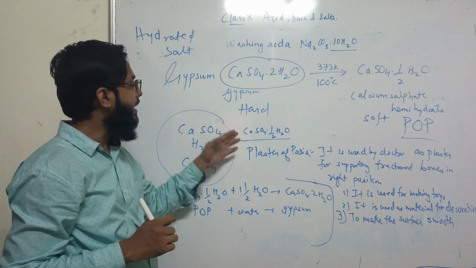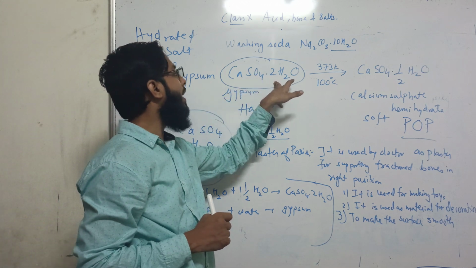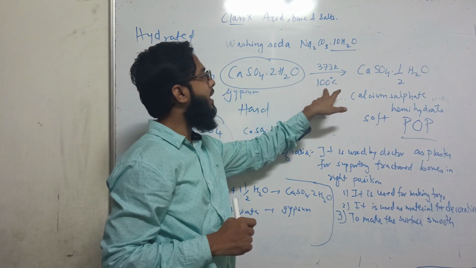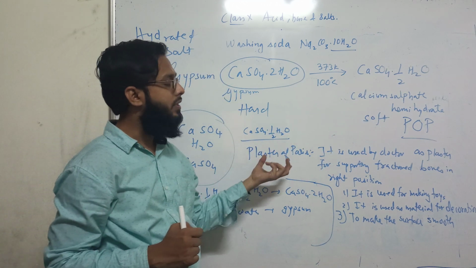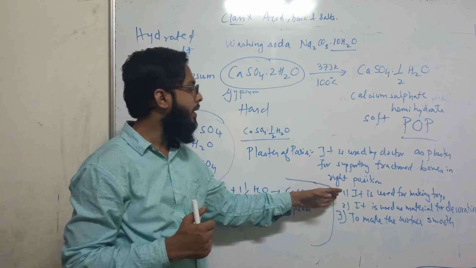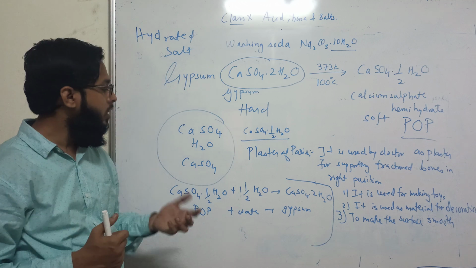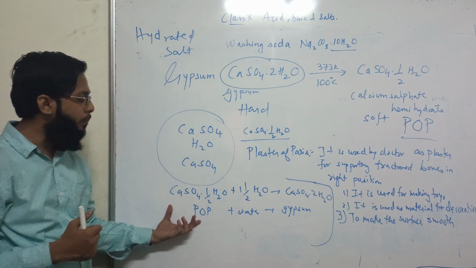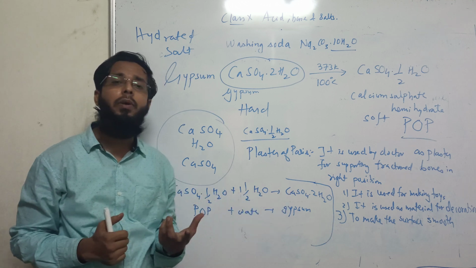We have examples like gypsum, calcium sulfate dihydrate. When heated, it forms plaster of Paris, a soft material. It is used for plastering fractured bones in the right position, also for making toys, material for decoration, and to make the surface smooth. Also remember, plaster of Paris, when it comes in contact with water, again forms the hard material gypsum.